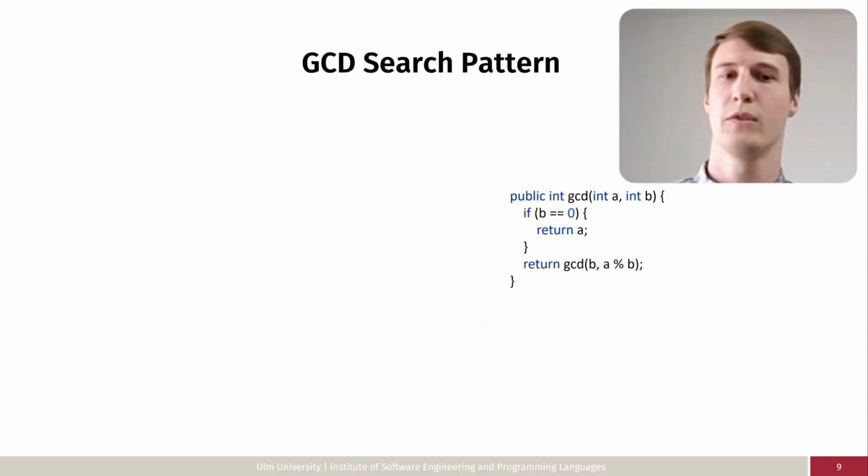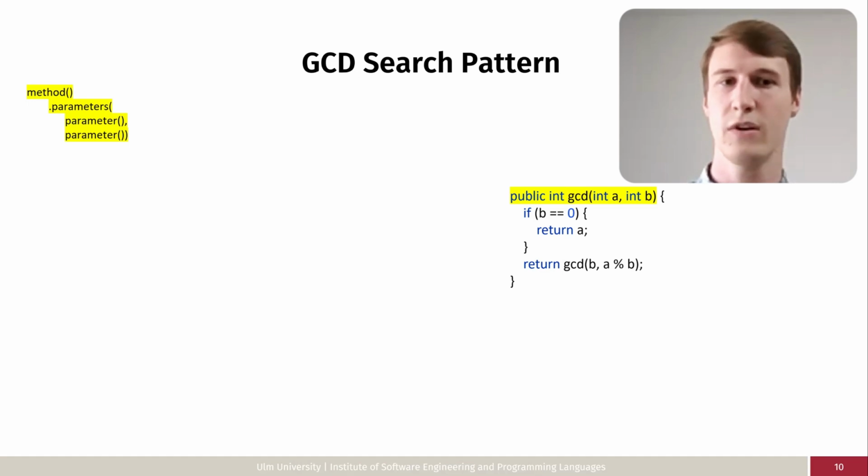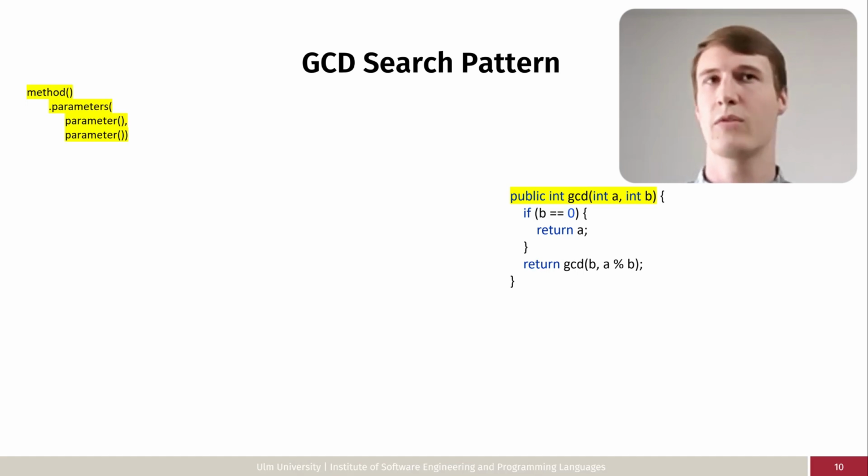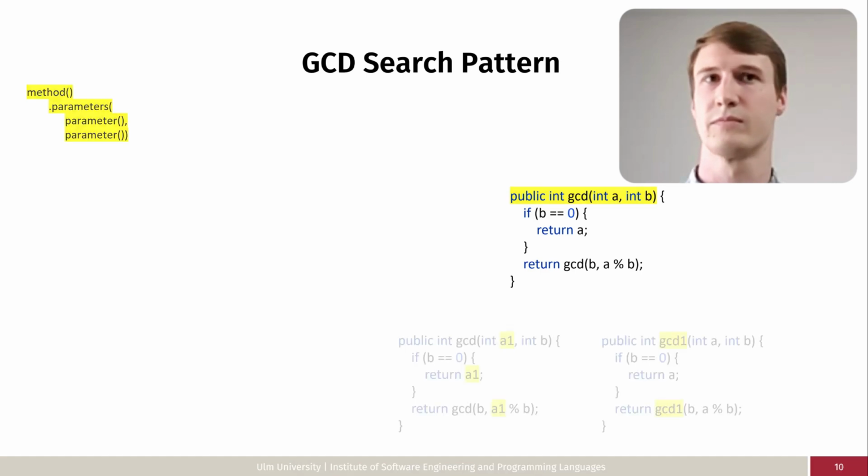In the following, we will use a pattern language and try to include as much of the variability in the search pattern as possible. The basic elements of a language are builder objects that mirror the individual Java language constructs, such as the method or the parameter builder we can see on the left. These builders can be configured to specify the desired search pattern. For example, in this case, we configure the method to require 2 parameters.